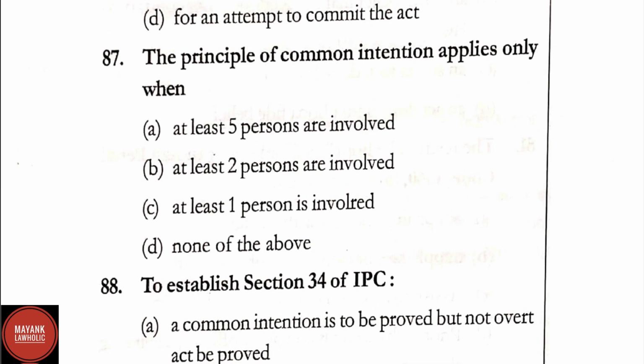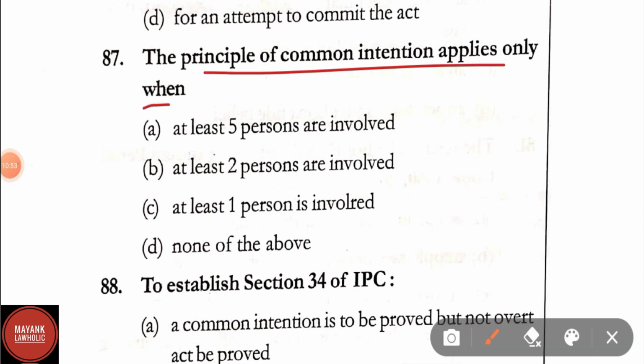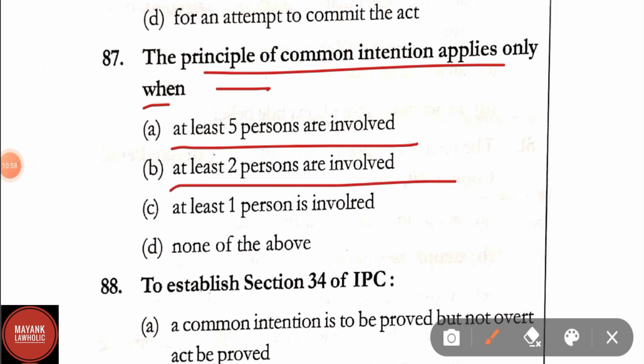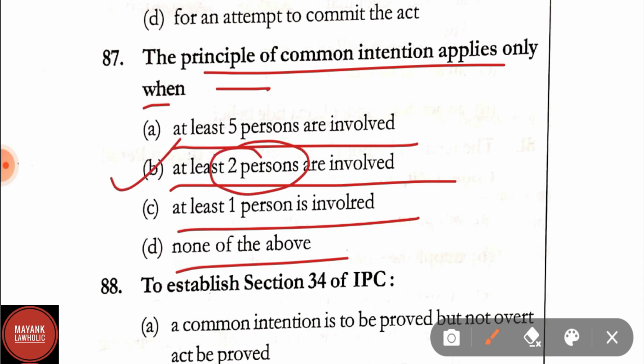Question number 87. The principle of common intention applies only when? Option A, at least 5 persons are involved. Option B, at least 2 persons are involved. Option C, at least 1 person is involved. And option D, none of the above. Correct answer is option B, that is at least 2 persons are involved.